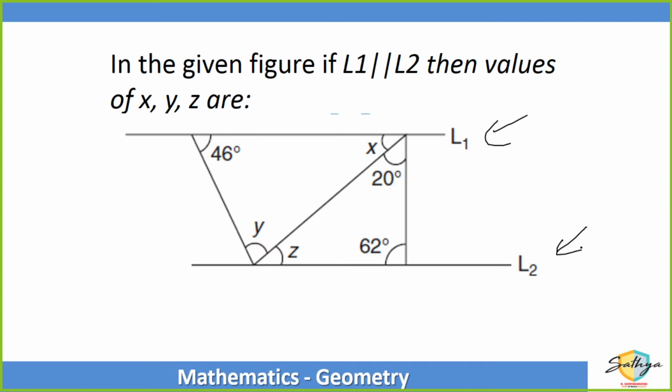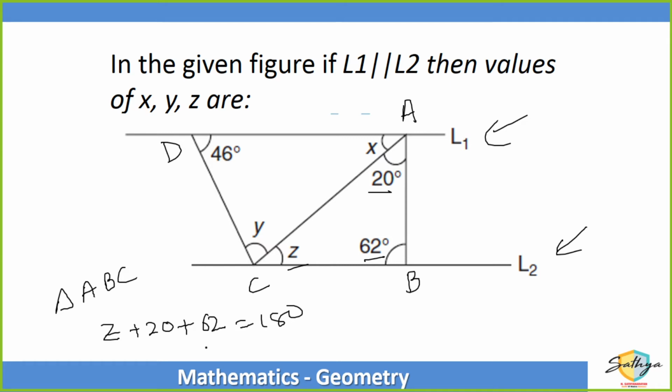So guys, let's do this. L1 is parallel to L2, right? If I name these points as A, B, C, and let's say D, then in triangle ABC, 20 plus 62 plus Z will give me a total of 180. So Z plus 20 plus 62 equals 180 degrees. That means the value of Z will be equal to 180 minus 82, which is 98 degrees. So I get Z is equal to 98 degrees.